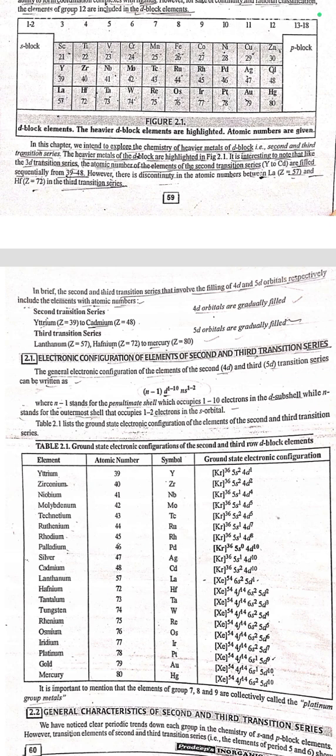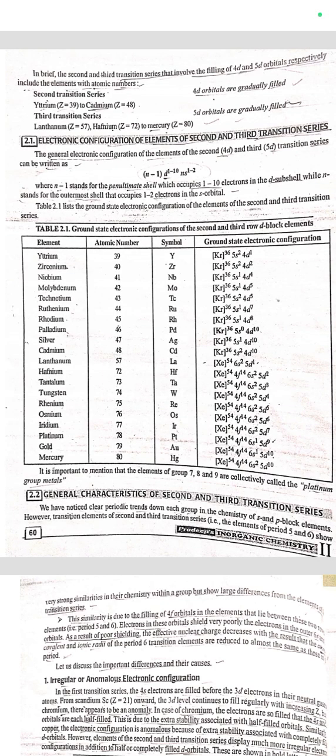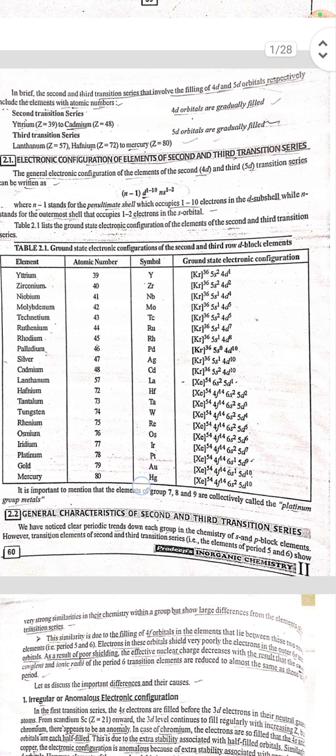Electronic configuration of elements of second and third transition series. The general electronic configuration of elements of the second, that is 4d, and third, that is 5d, transition series can be written as (n-1)d1-10 ns1-2, where n-1 stands for the penultimate shell, which occupies 1 to 10 electrons in the d subshell, while n stands for the outermost shell that occupies 1 or 2 electrons in the s orbital. Table 2.1 lists the ground state electronic configuration of the elements of second and third transition series. It is important to mention that the elements of groups 7 and 8 are collectively called the platinum metals.